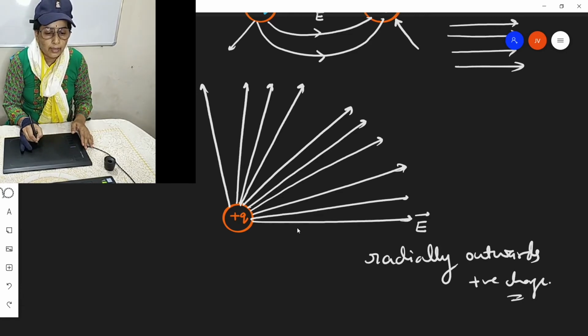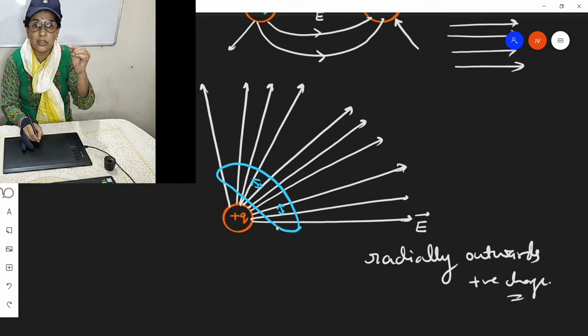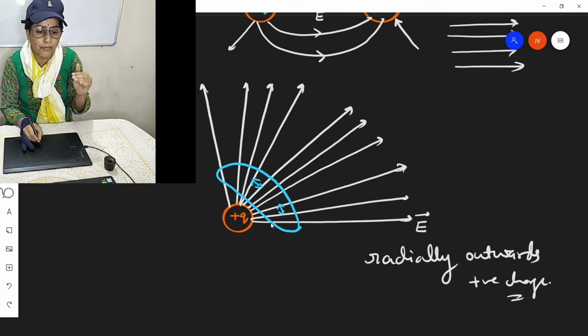Now, if we consider a small region near the electric charge, here we'll find that the distance between any two electric field arrows is less.